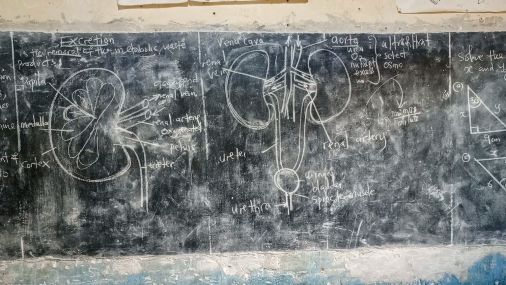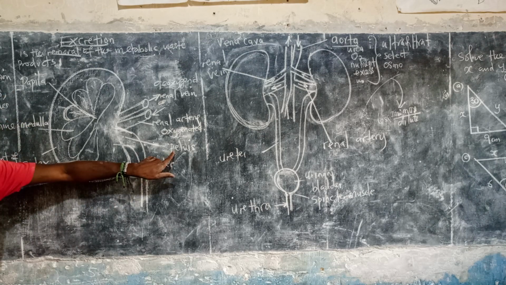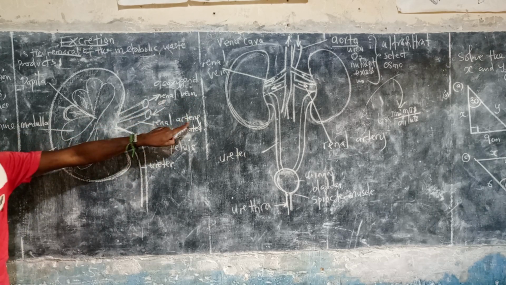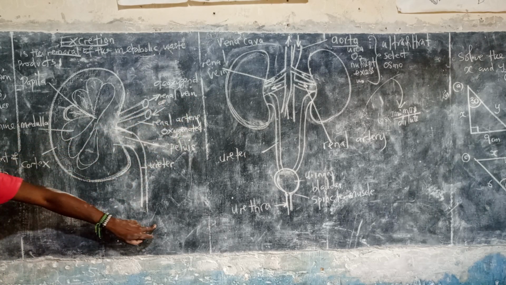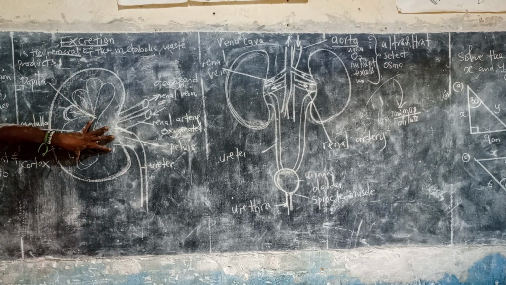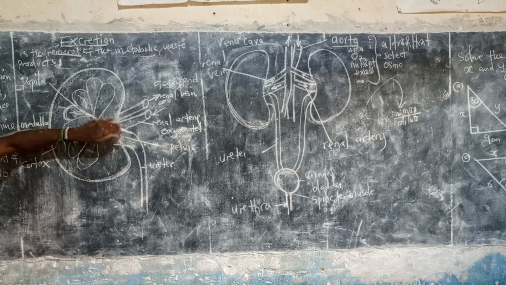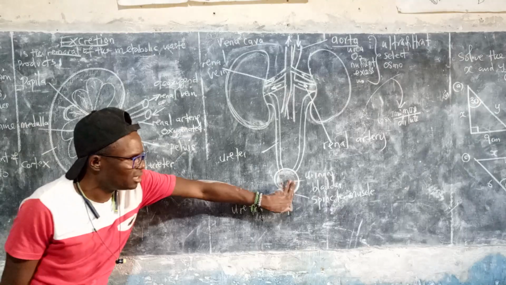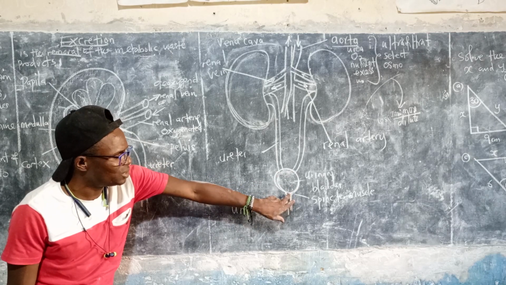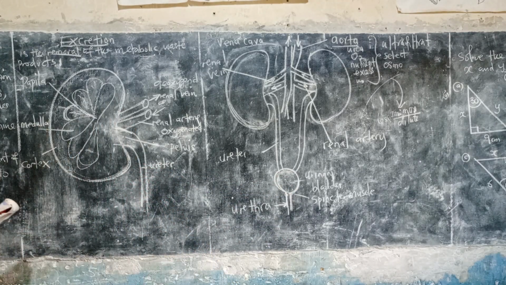By exam, they can maybe just ask you about the medulla and also the cortex and also the pelvis. They also ask you about the renal vein and also the renal artery and also the ureter. This is where, after they're filtered, there is selective reabsorption and also osmoregulation. Whatever remains, the excess salt, will be collected into the urinary bladder, waiting until it is full, then the pressure builds and it has to be removed outside.